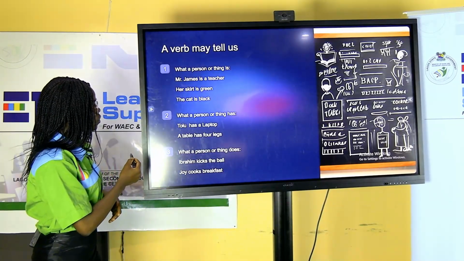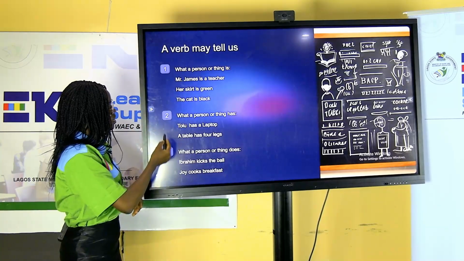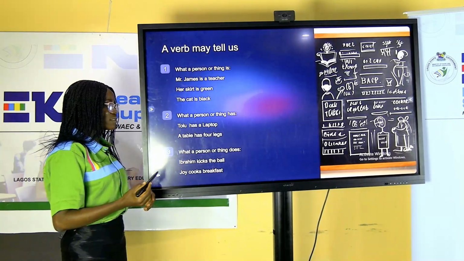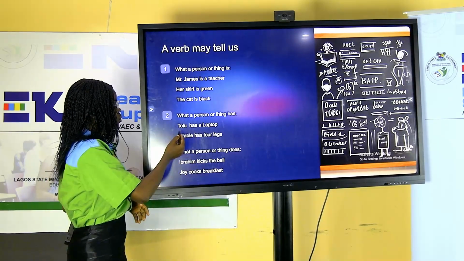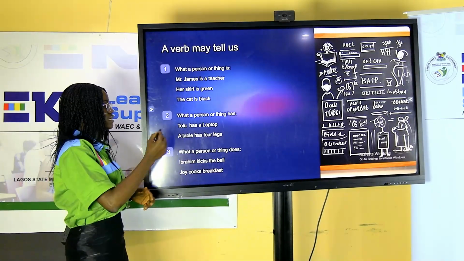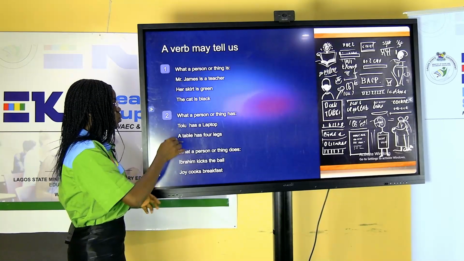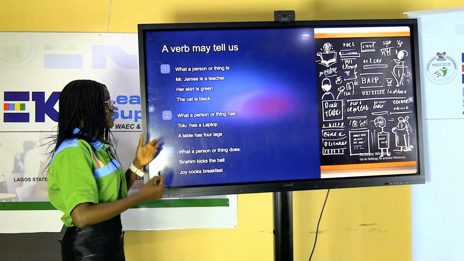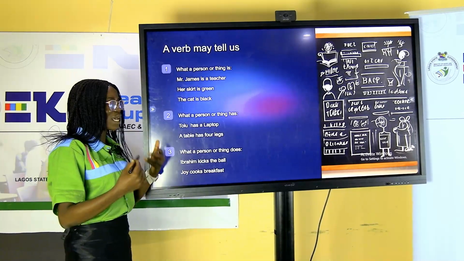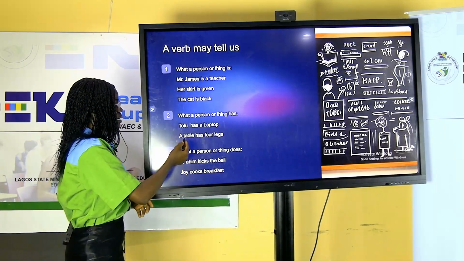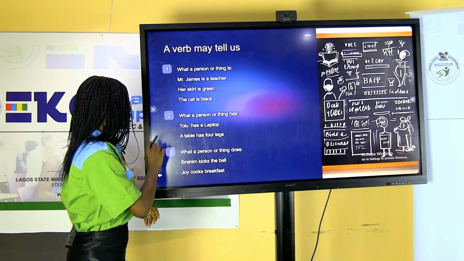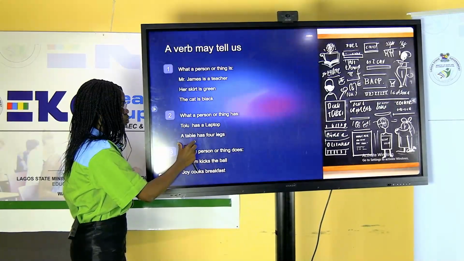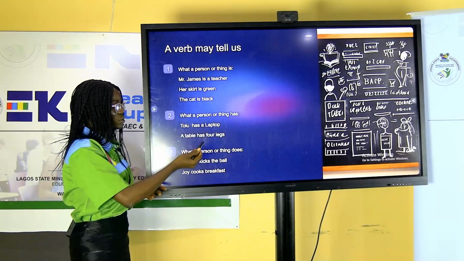Then look at the second thing that a verb may tell us: what a person or thing has. A verb can tell us what someone has or what a thing has. Tolu has a laptop. In this sentence, we are made to understand that Tolu owns a laptop. A table has 4 legs. In this sentence, you can identify that we have used the verb has to talk about what the table owns.